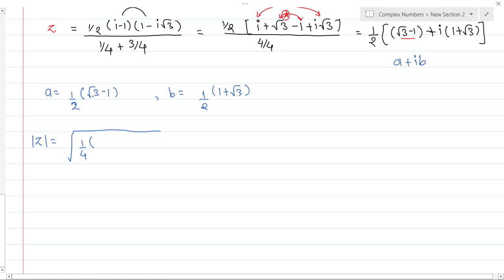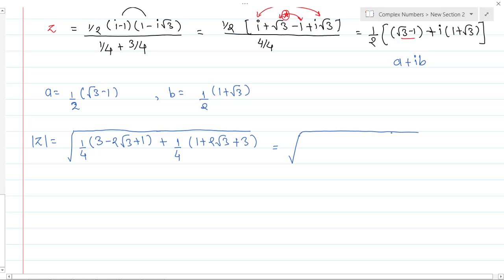Okay, so next step is what I want is √3 - 1 whole square. So √3 - 1 square becomes 3 minus 2 √3 plus 1, plus b square. Okay, so plus we have 1/4, again we have 1 plus 2 √3 plus 3. It's okay, a square plus b square I have taken. Now let's open this.